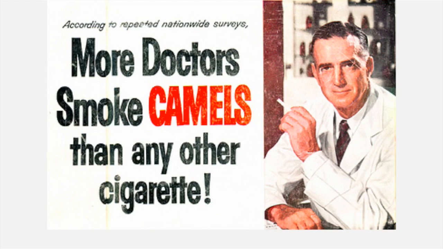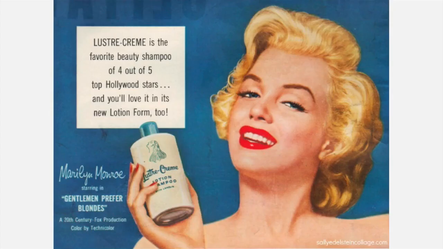According to repeated nationwide surveys, more doctors smoke Camels than any other cigarette. Even if that's true, it doesn't make it healthy. This is trying to imply that because doctors do something, the doctors are endorsing it as healthy, which is not necessarily the case. Marilyn Monroe loves this shampoo, so you will too.